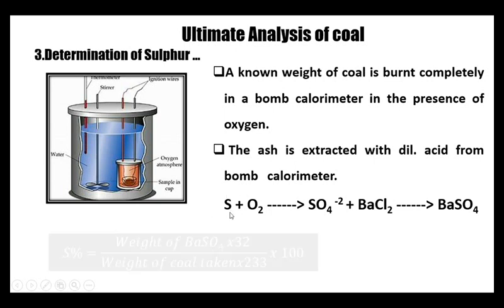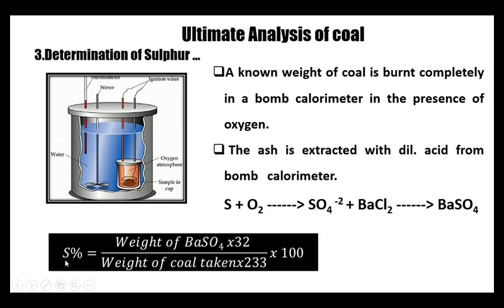So here the percentage of sulfur is equal to weight of barium sulfate into 32 by weight of coal taken into 233 into 100.